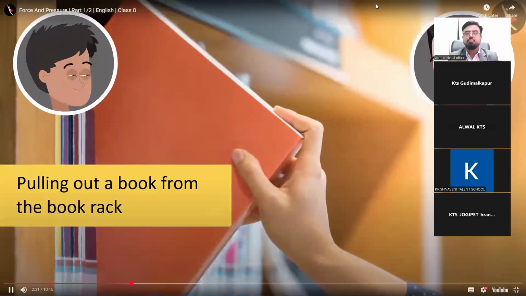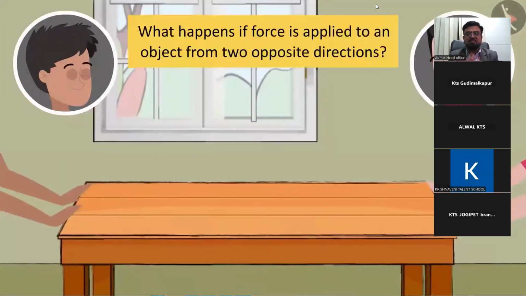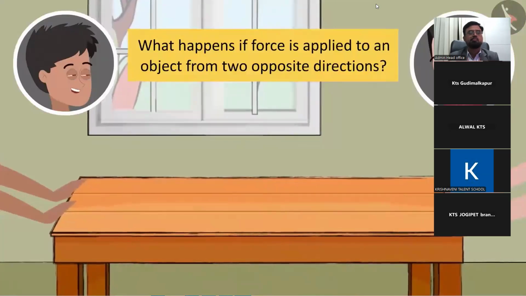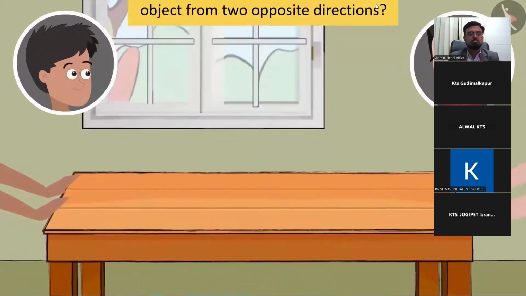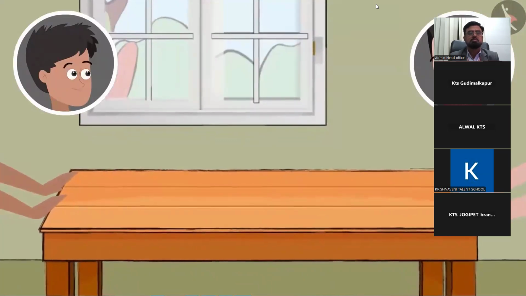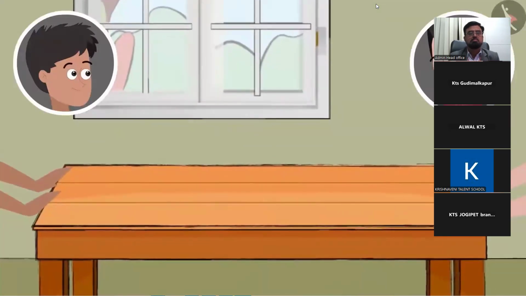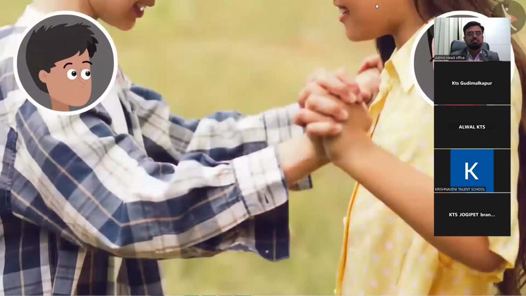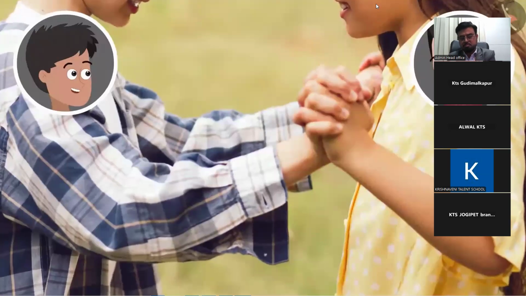Friends, can you help me find some more examples? So these are the basics of force. What will happen if you push the table from this side and I push it from the opposite side? Oh, that is so obvious, Bhaiya. Either the table will not move at all, or whoever pushes it harder will be able to move it. So what do you think? Can a force be more, less or equal to another force?